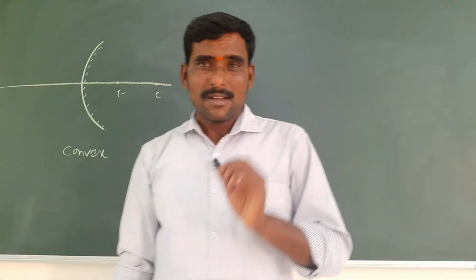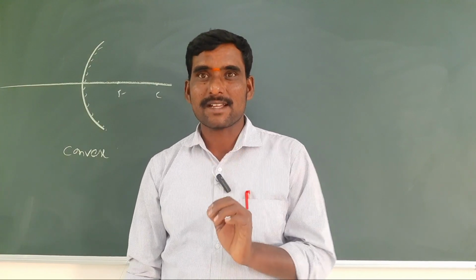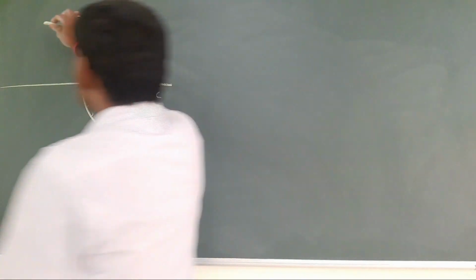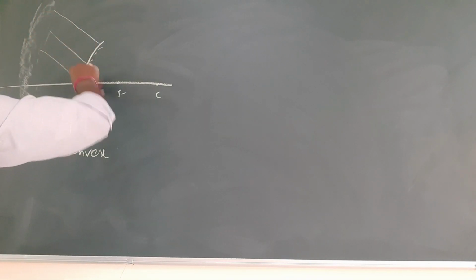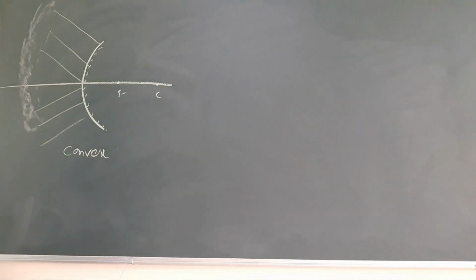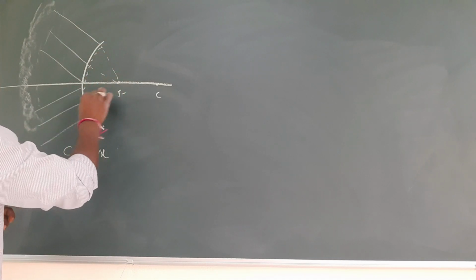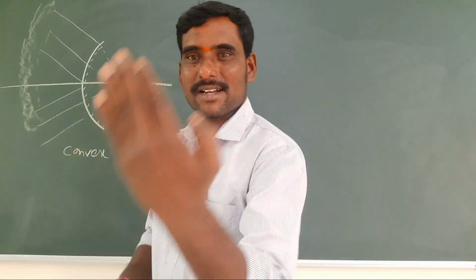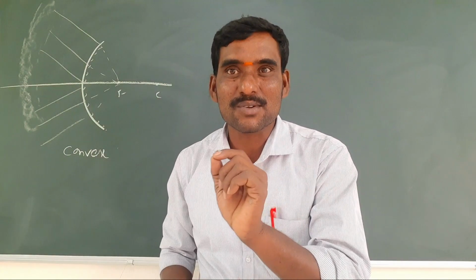Most important question. Why is a convex mirror used as a rear view mirror in vehicles? Why not concave? See here, a convex mirror can cover a wider field. This total area from here to here, everything will be covered. And it can also form a small size virtual image. So without turning back, we can directly see the traffic behind our vehicle. So that's why we are using a convex mirror.